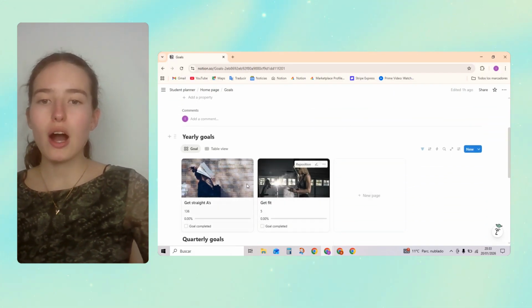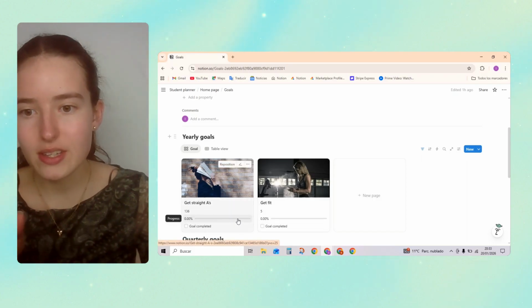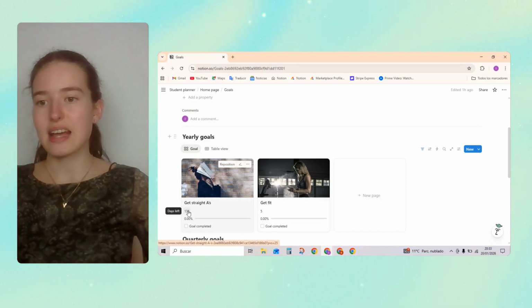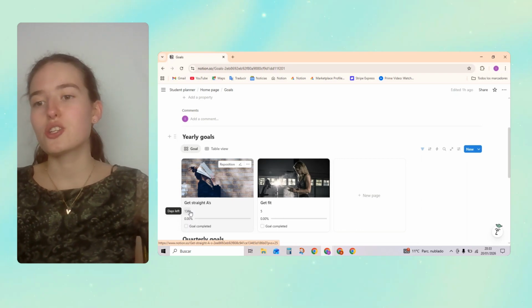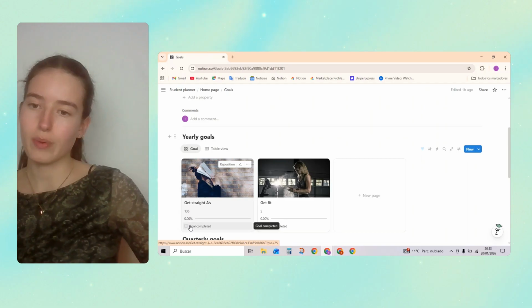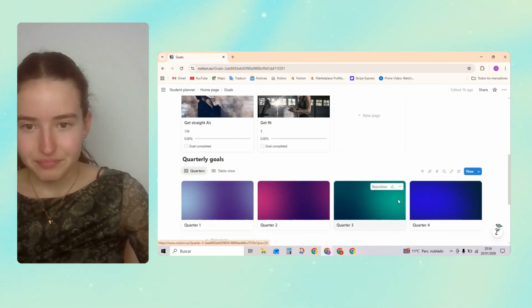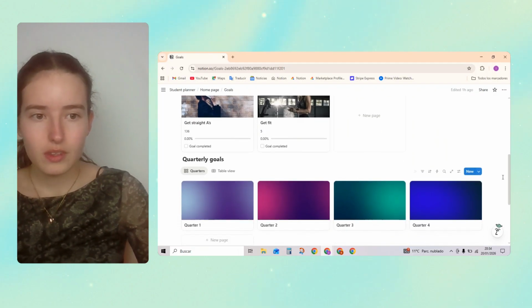So here we've got our goals, our yearly goals. Here is our progress to see how we're doing. Here are the days left that we have to accomplish our goals. And here we can press this little button to say we've accomplished it.